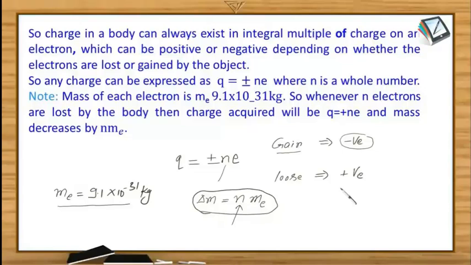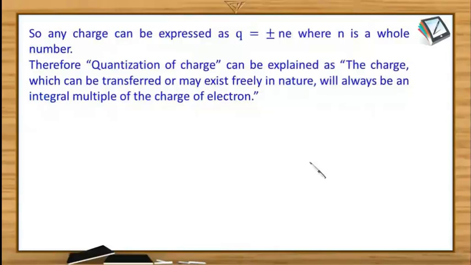And in case of positive charge, as we know that it is a loser of electrons, its mass is going to decrease by this same amount. So, negative charge mass is going to increase, and positive charge mass is going to decrease in the transfer of electron process.